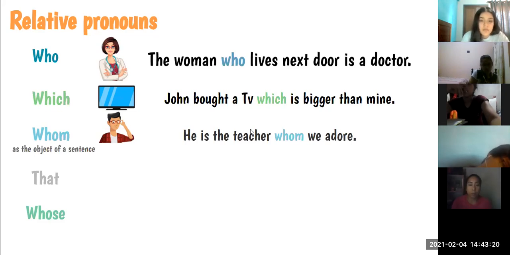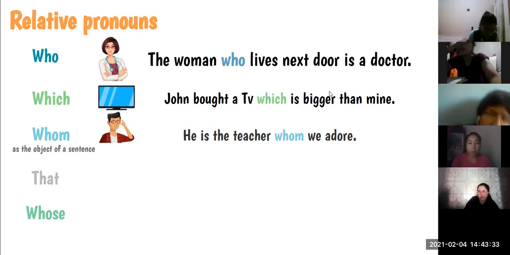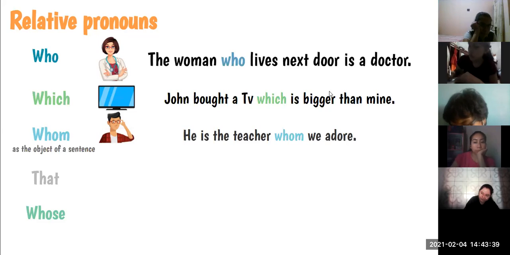Or what is the definition of object of a sentence? ¿Qué me pueden decir? The object is the thing or the person who receives the action. ¿Ok? A la persona o el objeto a quien la acción está dirigida.